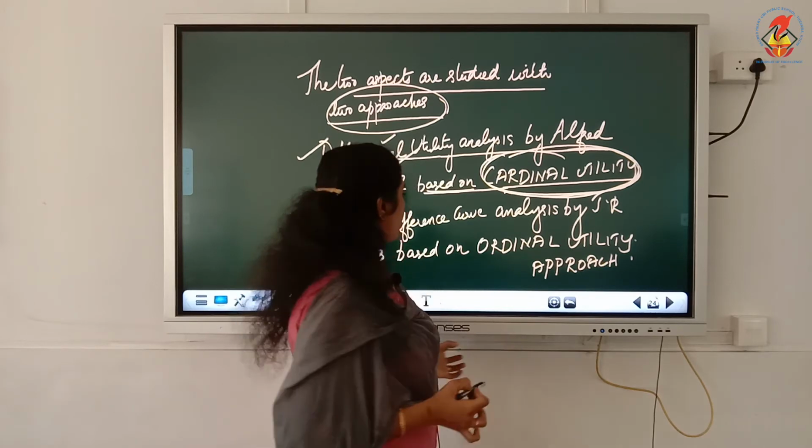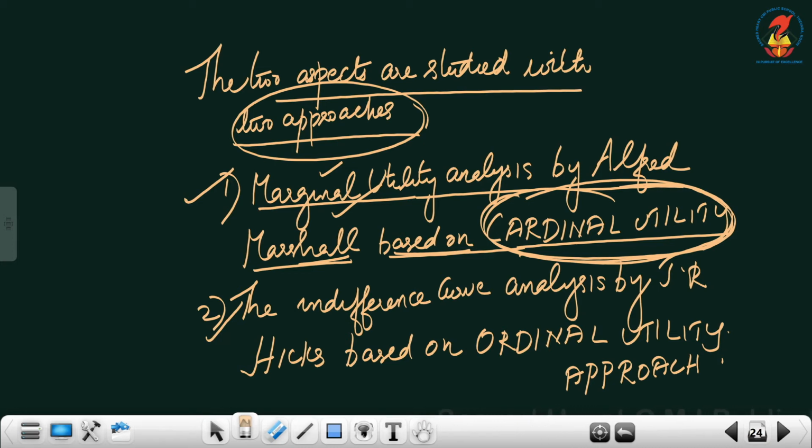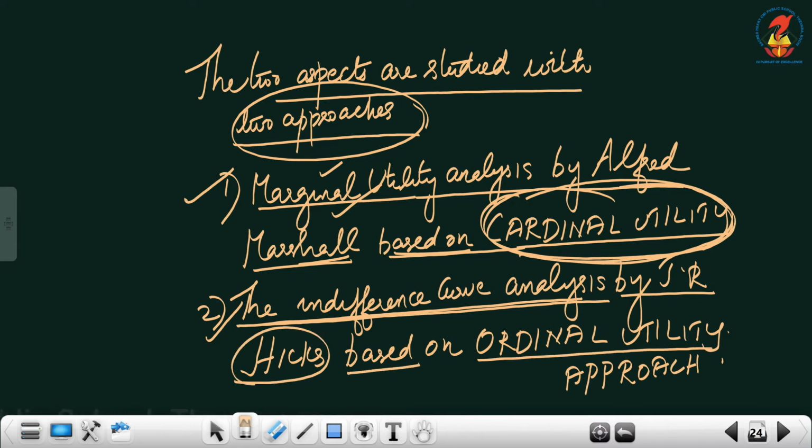The next theory that you have to learn is by J.R. Hicks. The name of his theory is indifference curve analysis, and his theory is based on the ordinal utility approach.